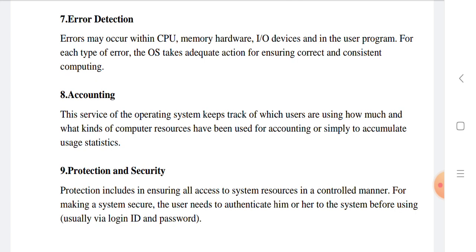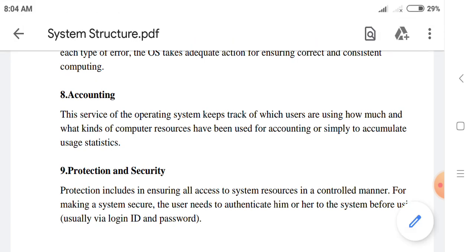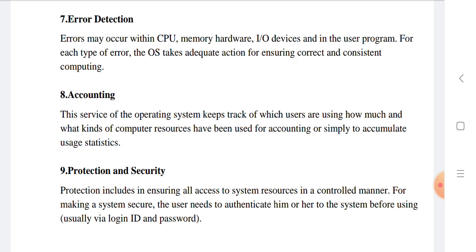And the last one is protection and security. Protection involves ensuring that all access to system resources is in a controlled manner. For making a system secure, the user needs to authenticate himself or herself to the system before using it, usually via login ID and password. In this way, you can protect and secure your operating system.